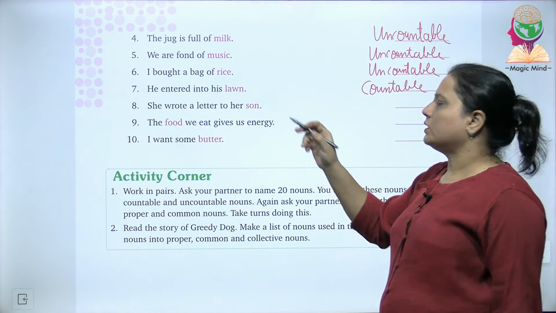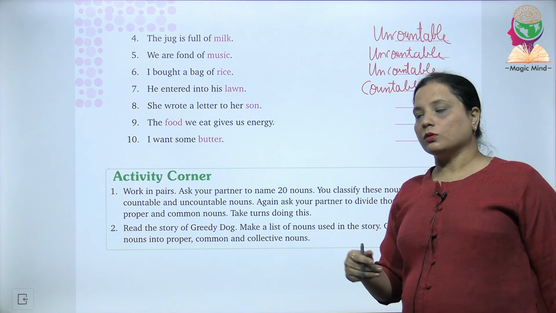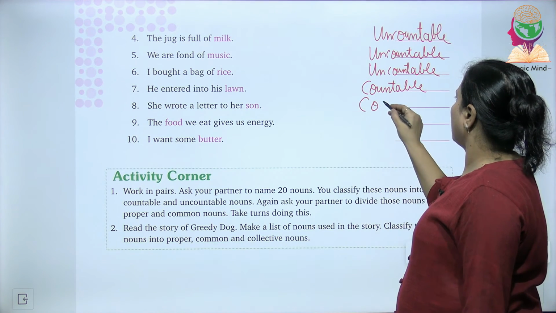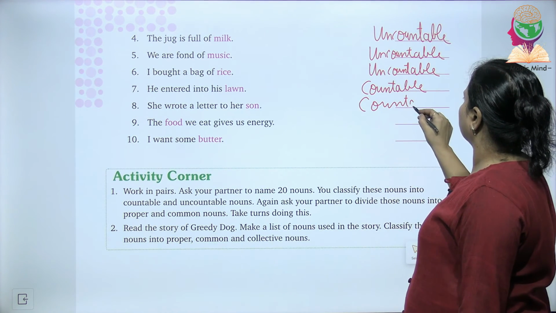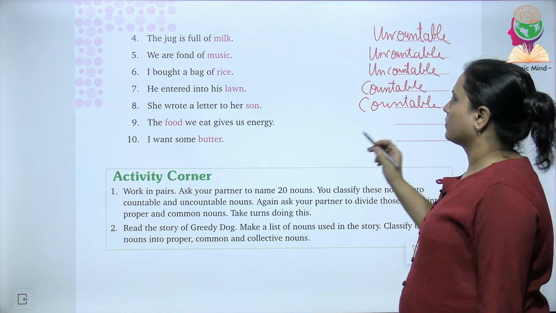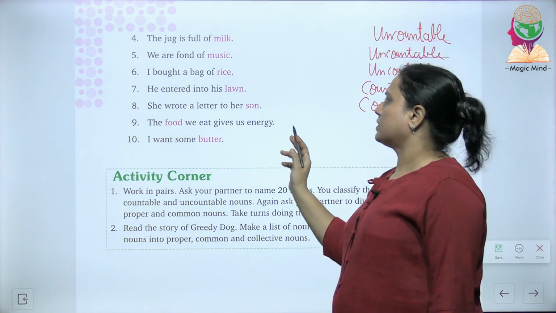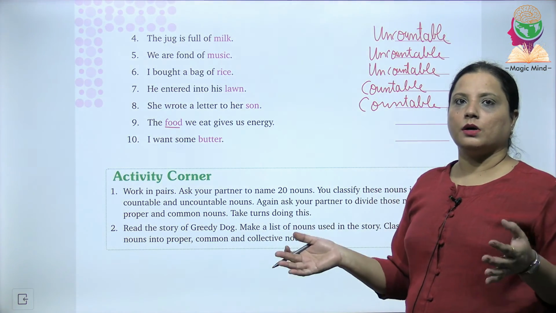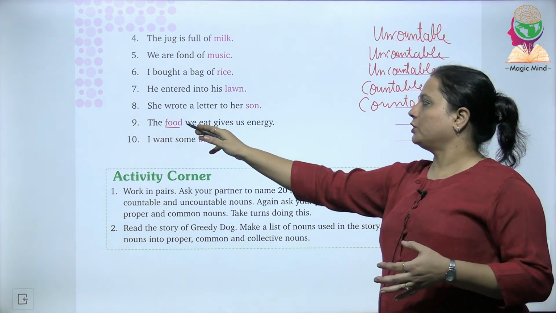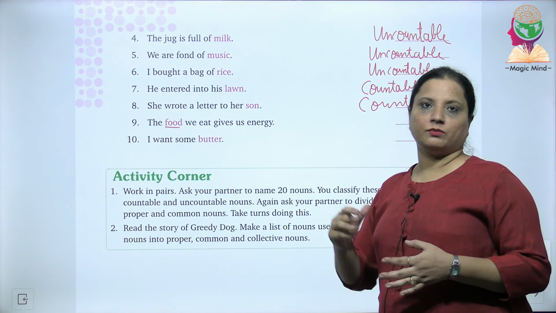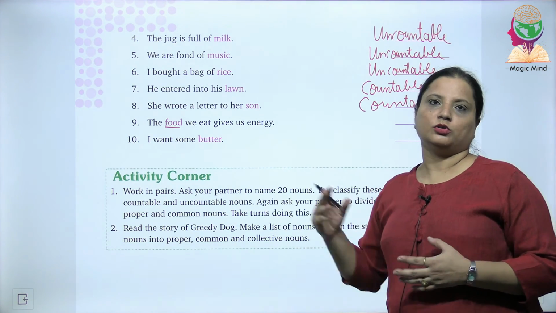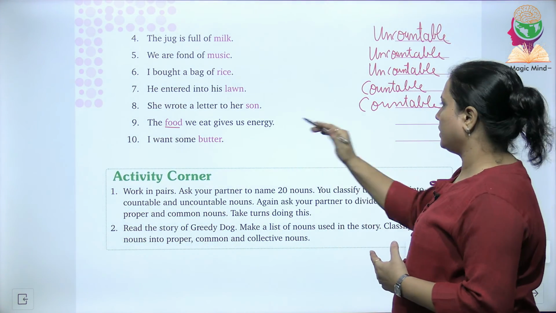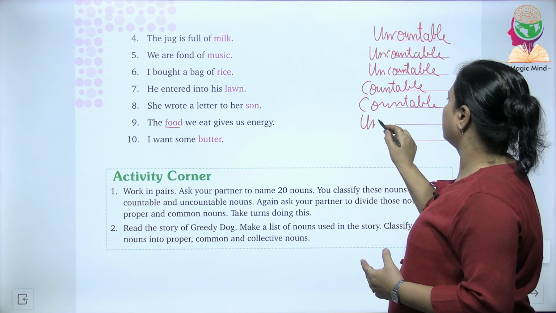She wrote a letter to her son. Of course, the people can be counted, so we will again write here countable. The food we eat gives us energy. Now this they have not mentioned what kind of food, it can be in amount. They have not given you, suppose 5 fruits they have mentioned. अगर कोई नंबर बताया होता तो इसको हम countable कह सकते थे, but the word food is uncountable.